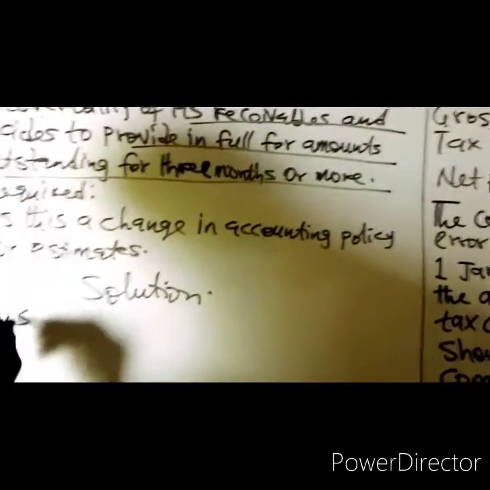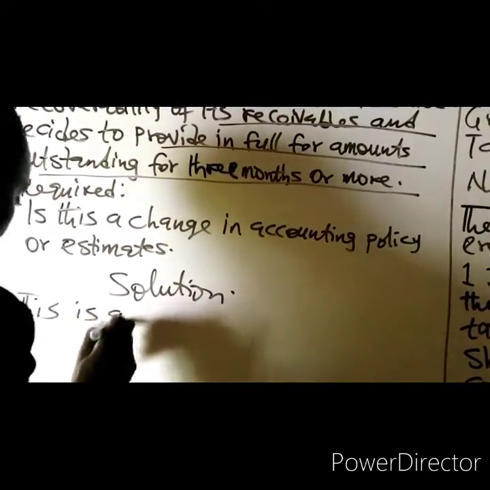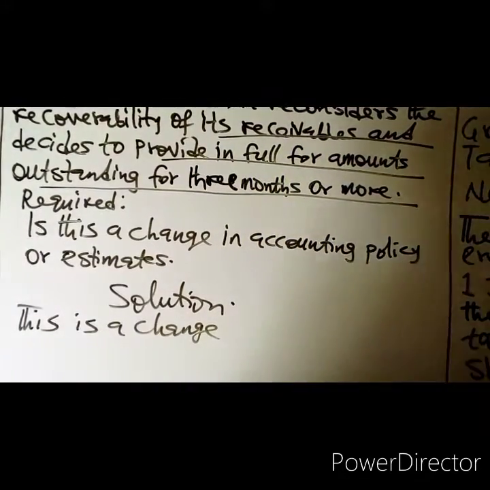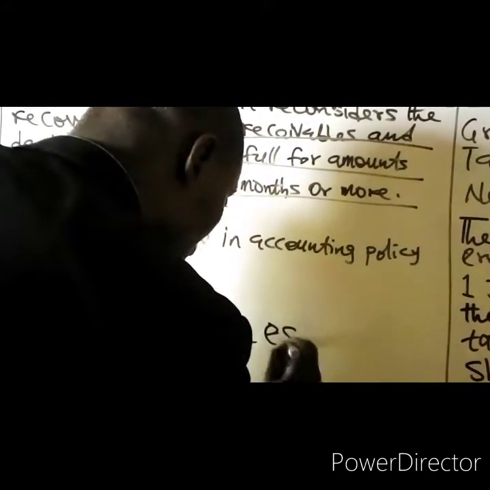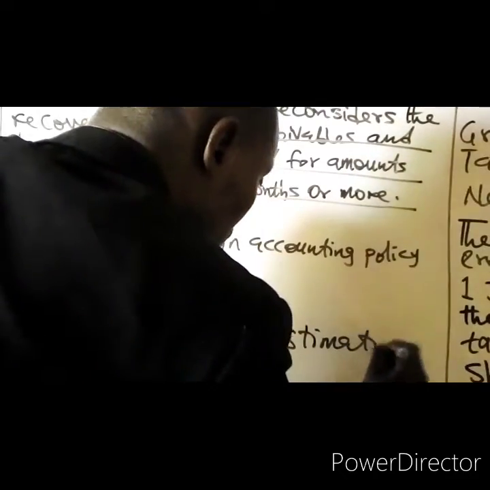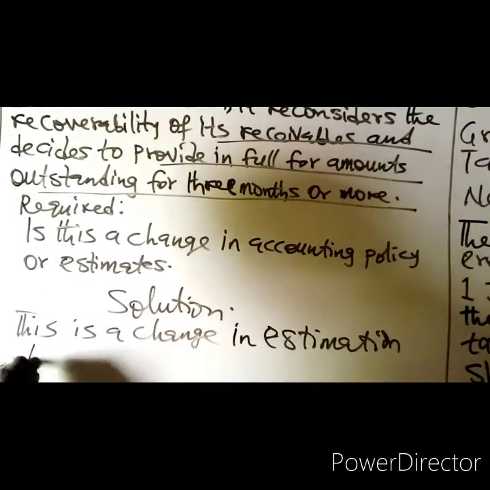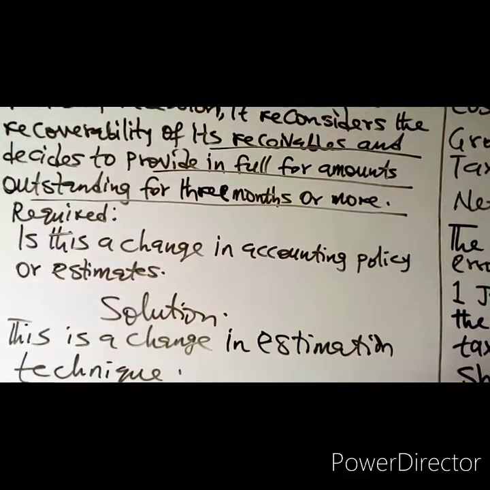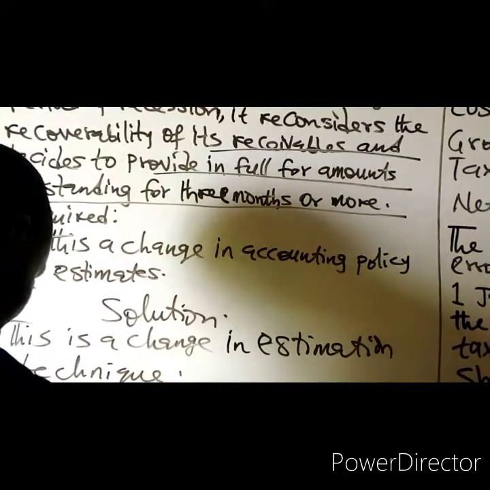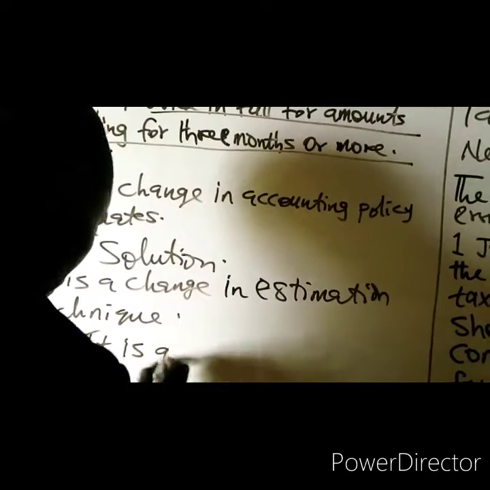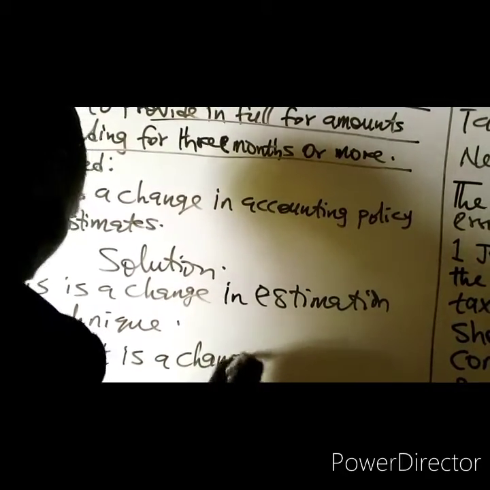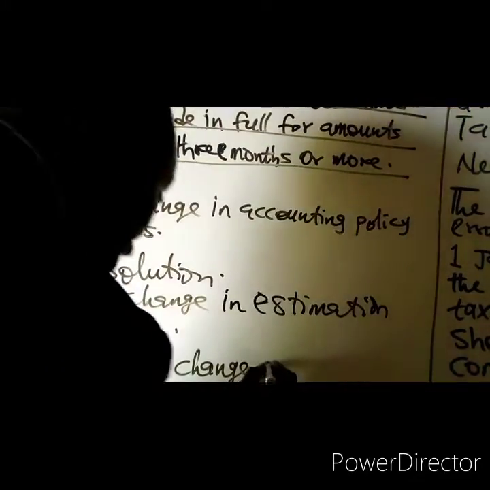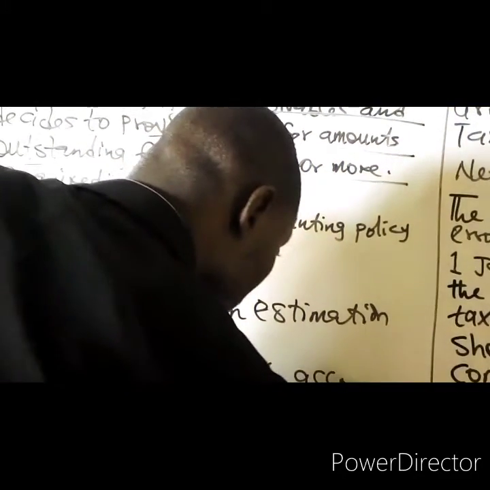This is a change in estimation technique. So a change in estimation technique, therefore it is a change in accounting estimate.